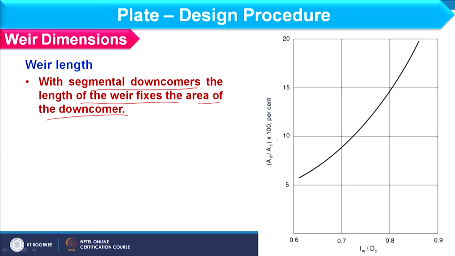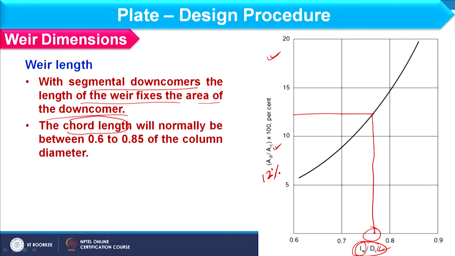Usually we consider this graph where AD by AC is given, which means the downcomer area percentage with respect to the column area. Usually we consider the downcomer area as 12% of the column area. If I consider that, you can see that the Lw by dc value should be around 0.77, and so you can choose the Lw value because the diameter you already know. In this way we can select the Weir length.